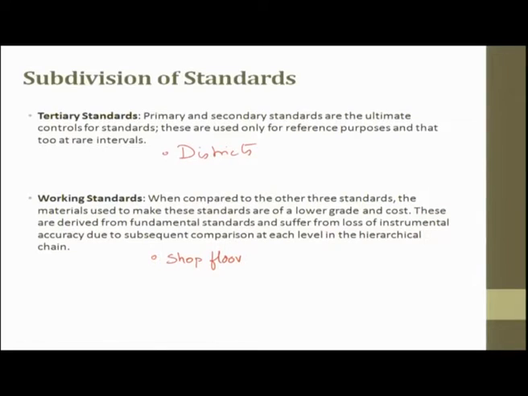Again, every shop floor or industry will have something called a sub-primary standard. Each industry might have several shop floors, so there they will have secondary standards. And last, at the bench where the instruments and machining operations are, they will have what is called ternary standards. Every industry has to check their working output with a ternary.